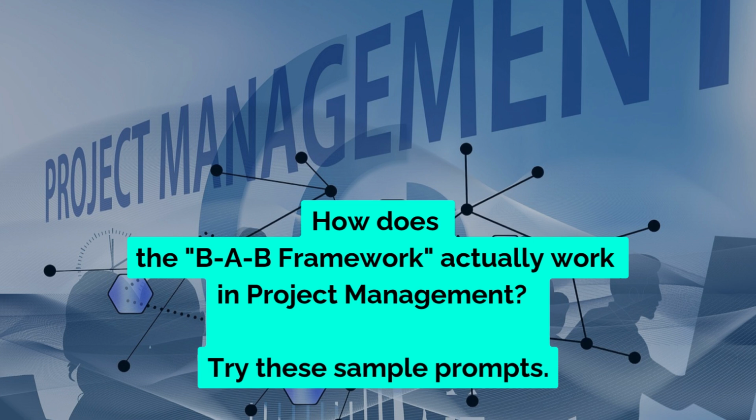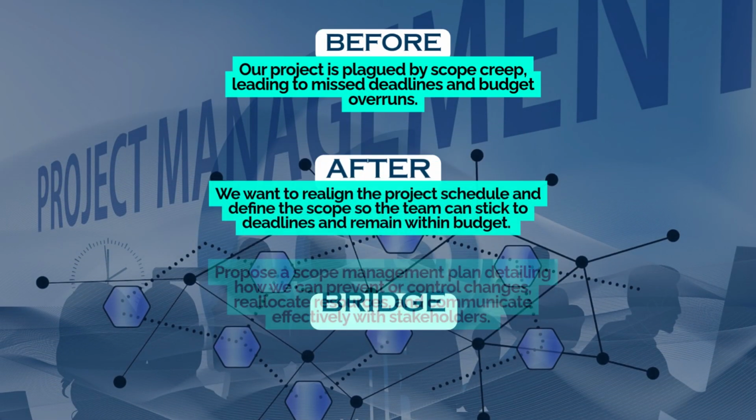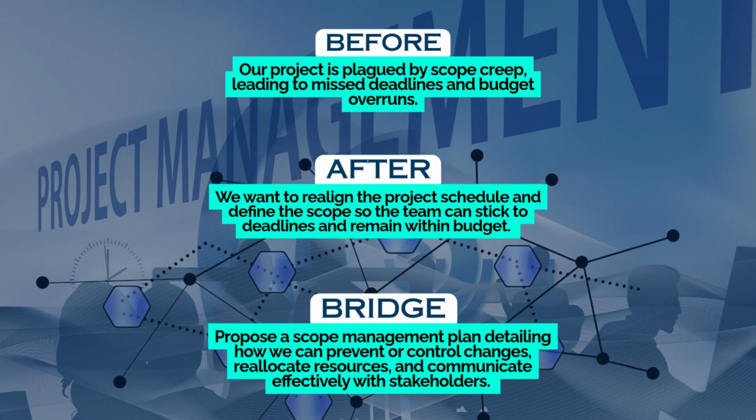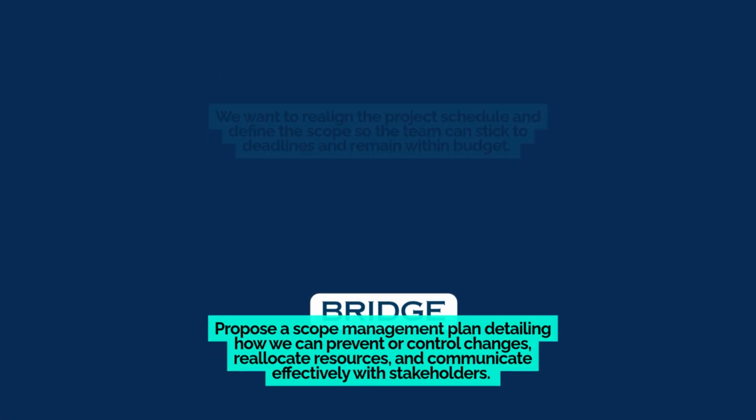Project management. How does the BAB framework actually work in project management? Try these sample prompts. Before: our project is plagued by scope creep, leading to missed deadlines and budget overruns. After: we want to realign the project schedule and define the scope so the team can stick to deadlines and remain within budget. Bridge: propose a scope management plan detailing how we can prevent or control changes, reallocate resources, and communicate effectively with stakeholders.